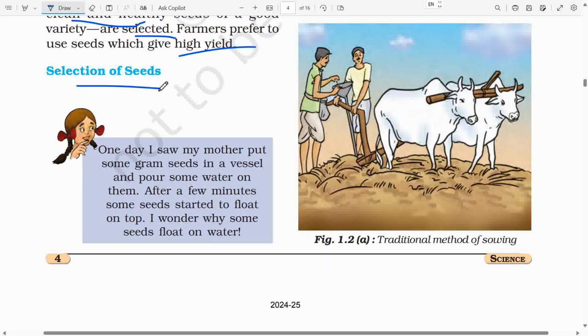Selection of seeds. Paheli said, "One day I saw my mother put some gram seeds in a vessel and pour some water on them. After a few minutes, some seeds started to float on top. I wonder why some seeds float on water."